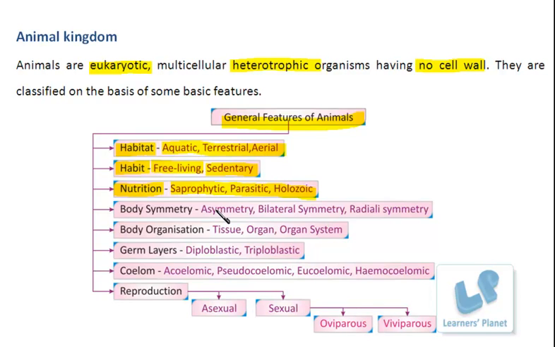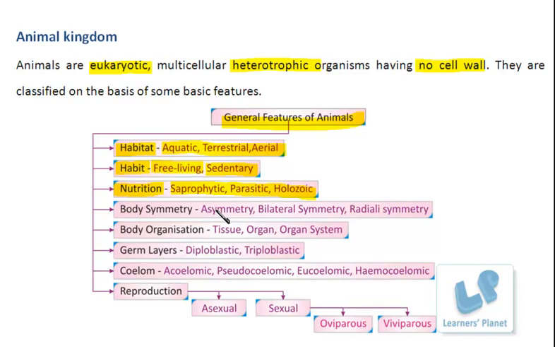Parasitic, in which the organisms are living inside the host body, or over the host body, and obtaining the food from other living organisms. The simplified food which is present in the host body serves as the feed for some of these living organisms. So such mode is known as parasitic.